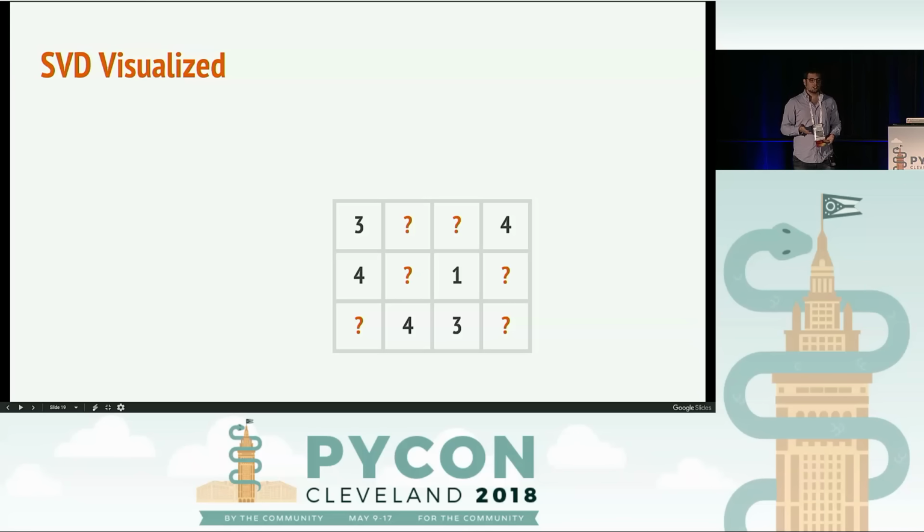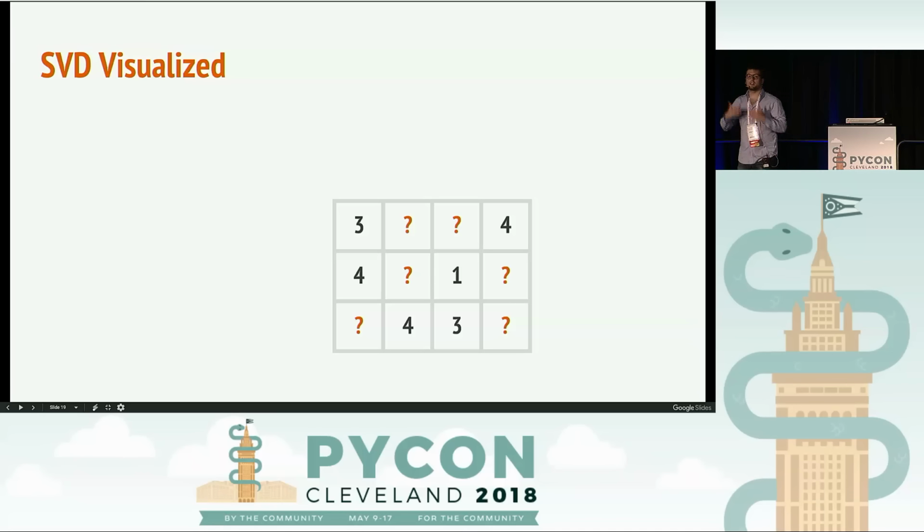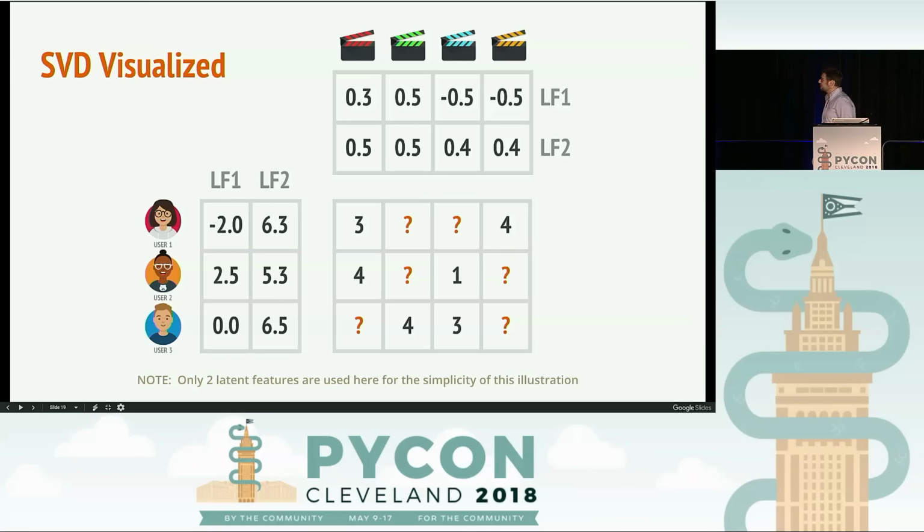And the number of features that we actually extract is something that we, as developers or scientists, define. We tell SVD how many features we want from this data set. So let's say we wanted to run SVD on this matrix here, and we only wanted to output 2 features. What would this look like? As you can see here, every user has these 2 latent features, and every movie has 2 latent features.